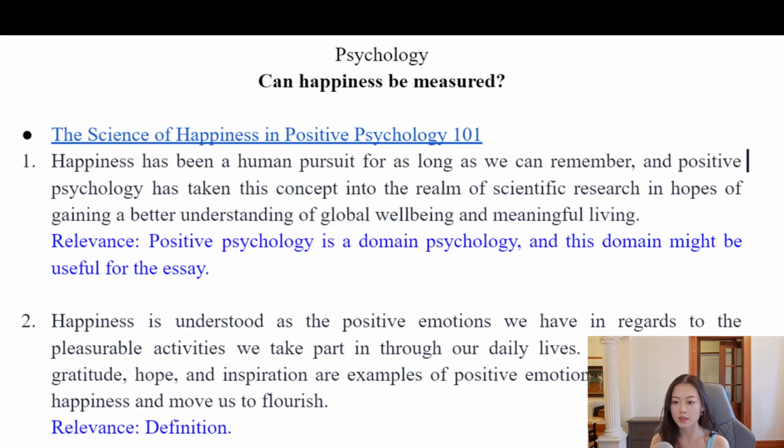And my advice is to copy-paste the original text from the article, and then explain the relevance between this text and the question. So that is how you take a reading note. In this way, you will have a file collecting all of the useful text you find in different articles, and this can be really helpful in the future when you want to write an outline, when you want to structure your whole essay.